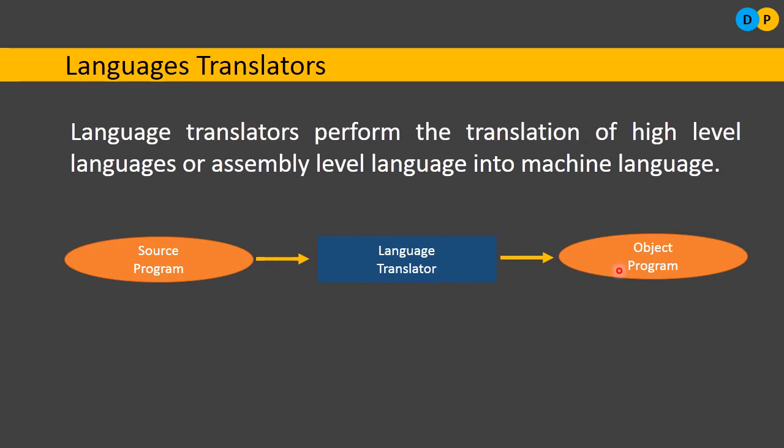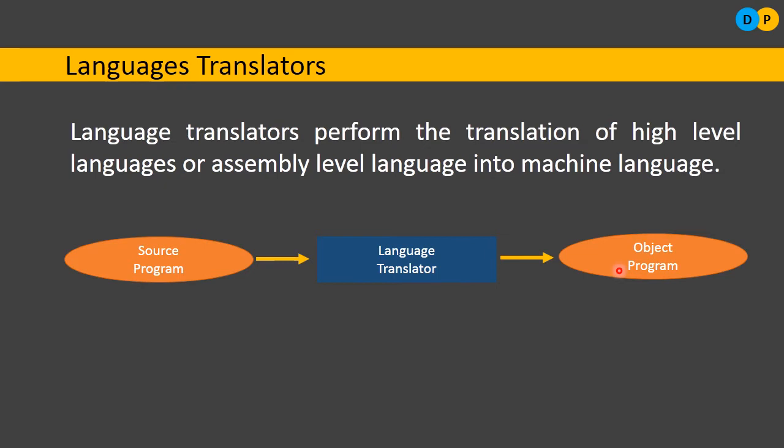Next, along with this language translation, converting from high level to machine level, the language translator also performs one more task. In addition to that, it will look out for some types of errors, not all. So in addition to language translation, it checks for some types of errors that may be present in the program at the time of translation.